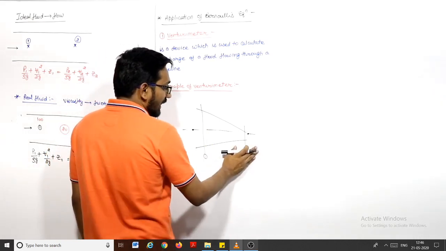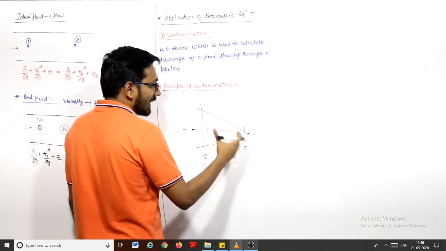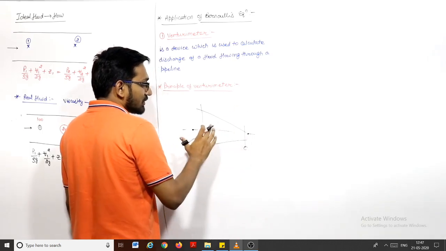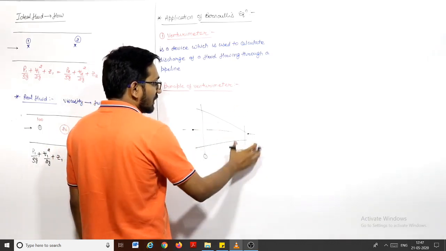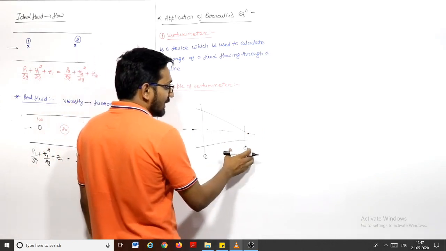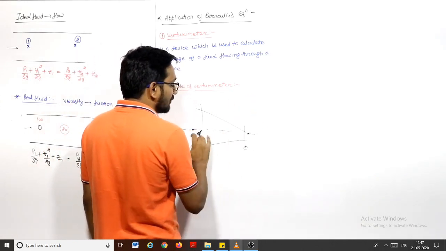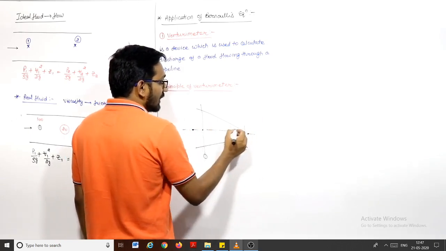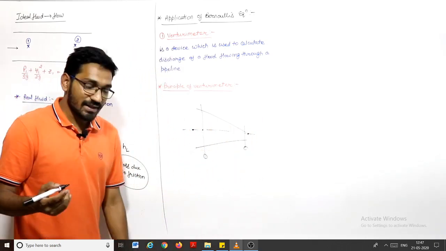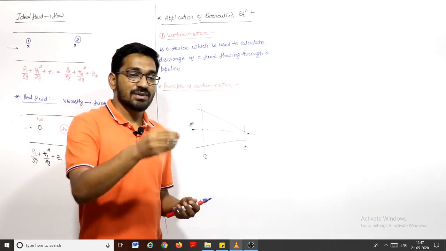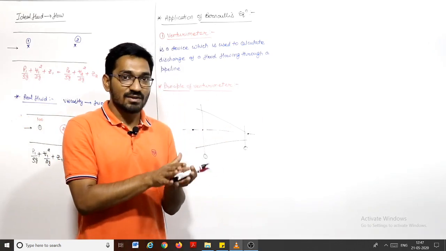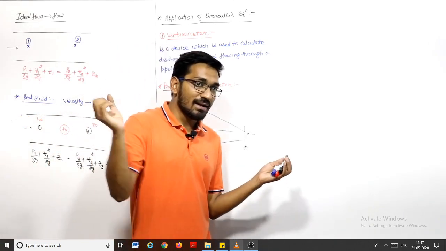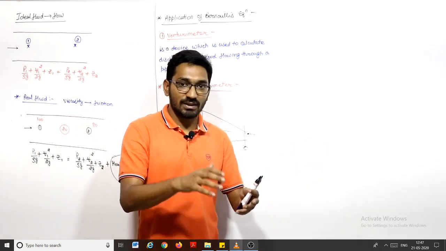If the velocity is more here, the velocity head is more, kinetic head is more, but the total energy is constant. Suppose an ideal fluid is flowing. If the total energy is constant and the potential head is the same for both, then kinetic head is increased from here to here. This kinetic head will increase because the pressure head is decreased, because total energy will remain constant, right? You are not giving any energy externally from outside.